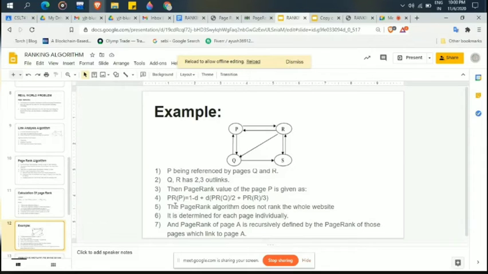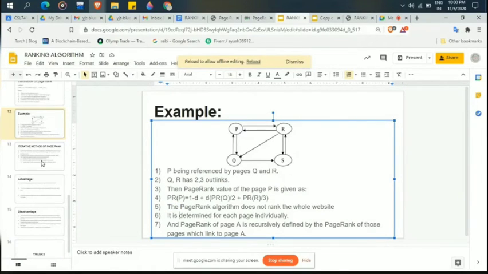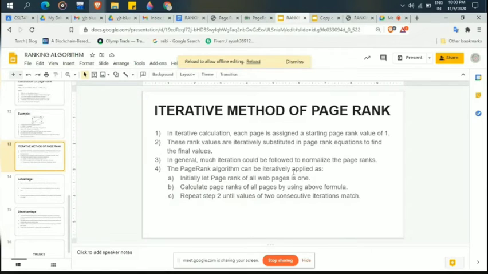The PageRank of page A is recursively defined by the PageRank of those pages which link to page A. Recursively means that for a particular node the value is calculated, and after some time it is calculated again to give a priority. Iterative method means that first we give all nodes a PageRank of one, and according to the outgoing and incoming links we calculate the PageRank values, and then iteratively calculate them again.